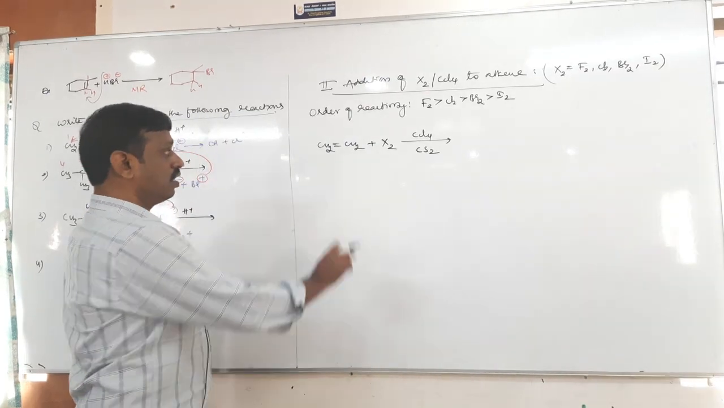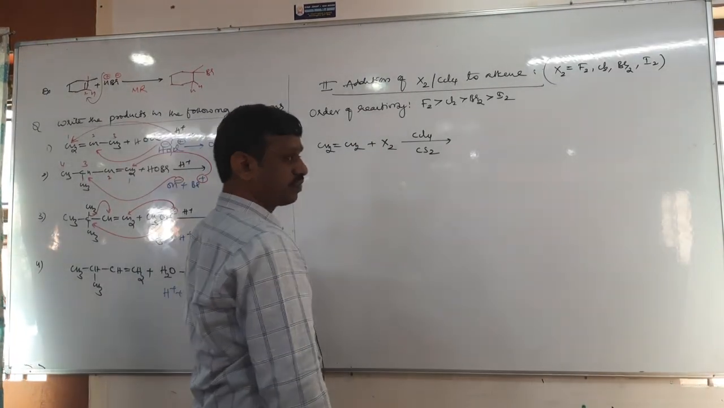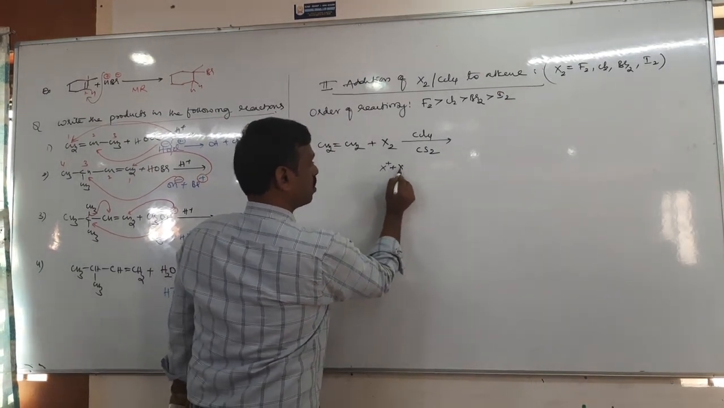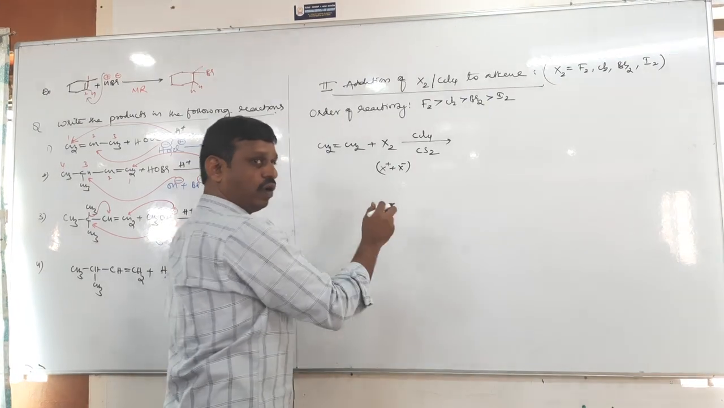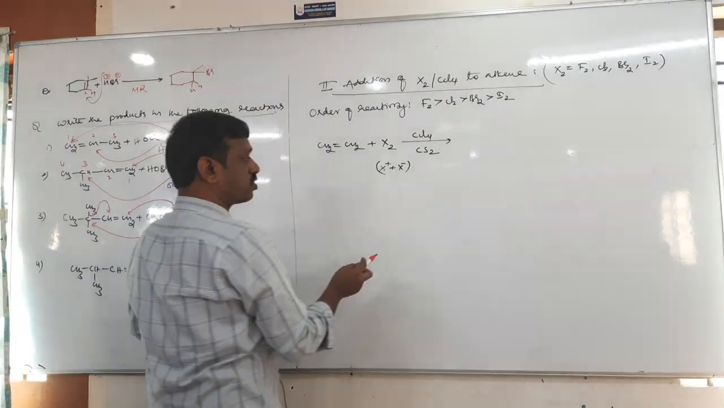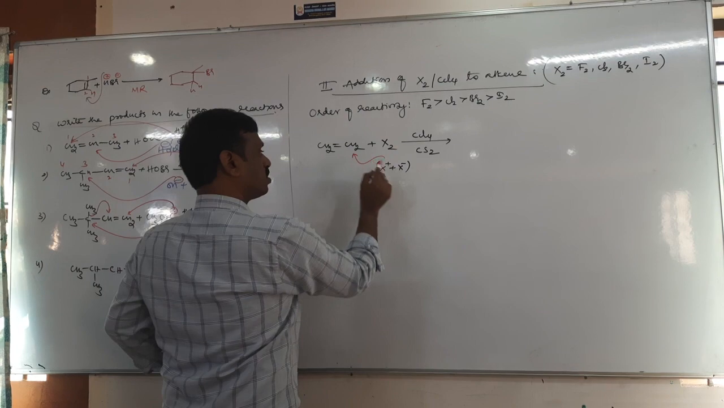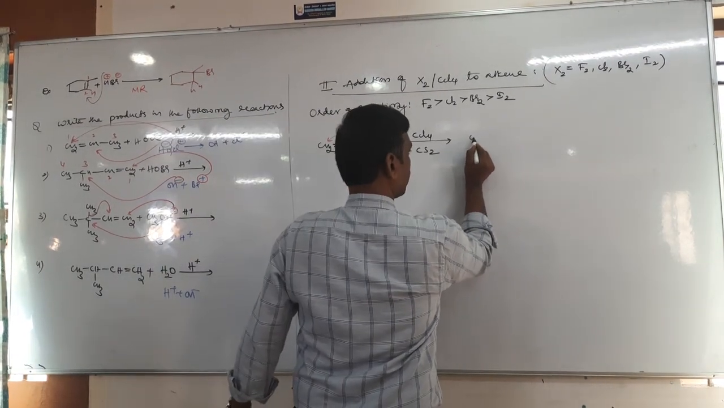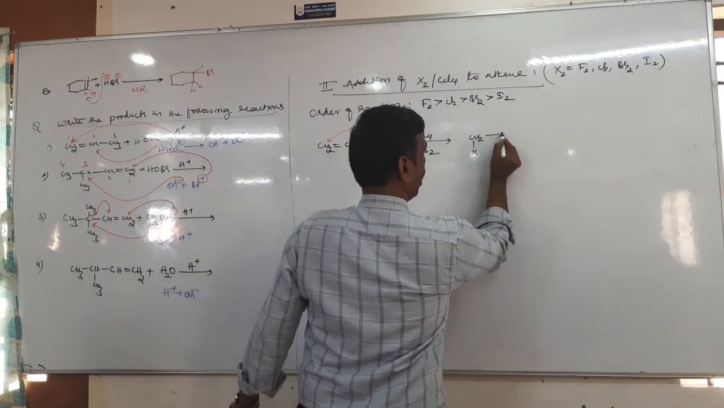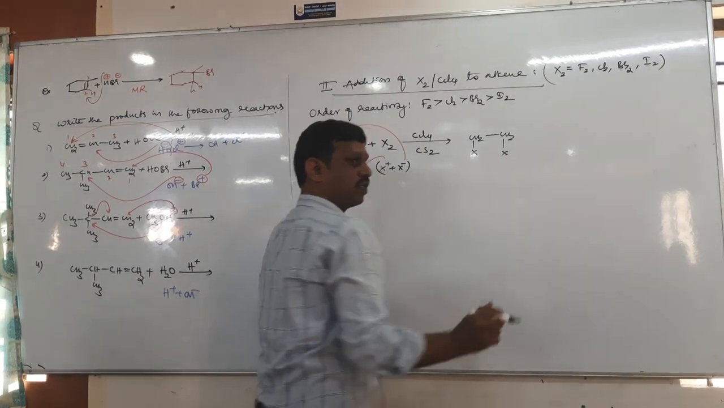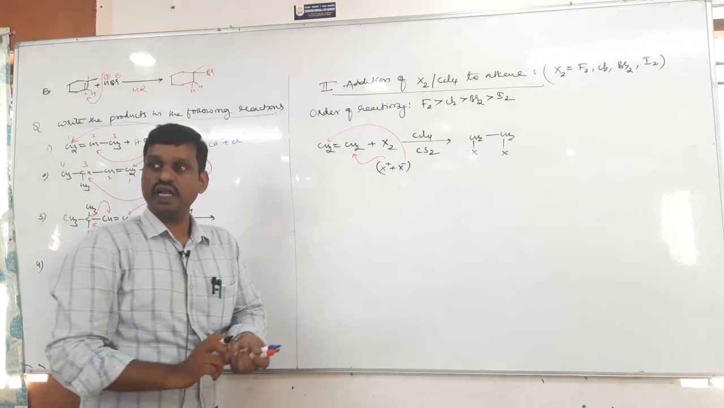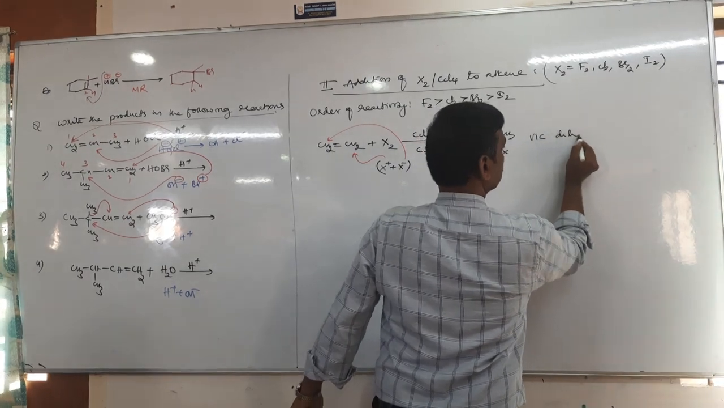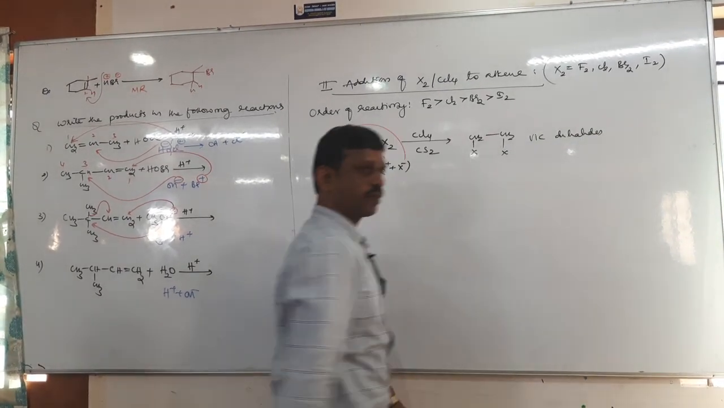Okay, fine. So alkene reacts with halogen. Halogen gives X plus and X minus. Now which will be added first? X plus is added first, then X minus. So what do you get? CH2X and CH2X. Is it a geminal dihalide or vicinal dihalide? Vicinal dihalides are the products.